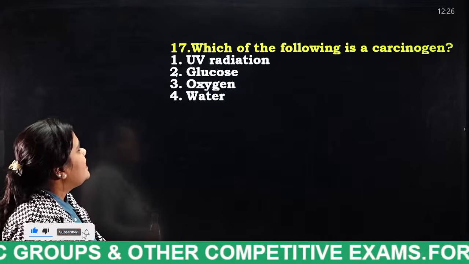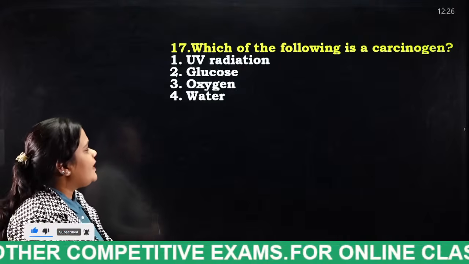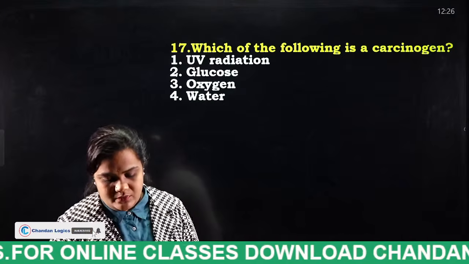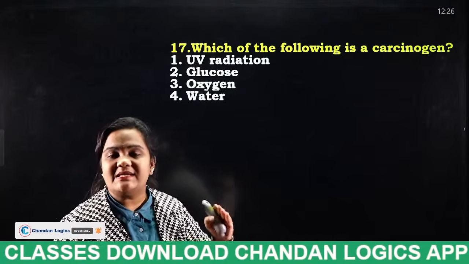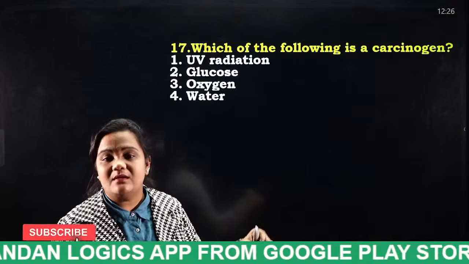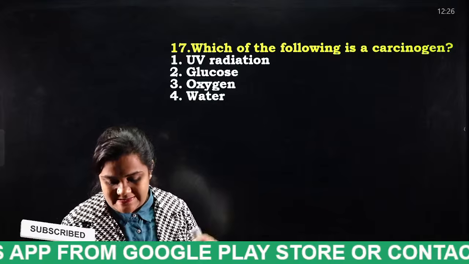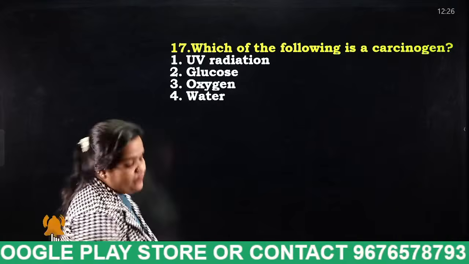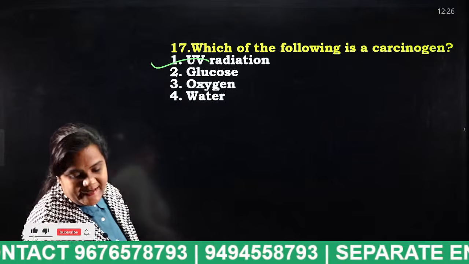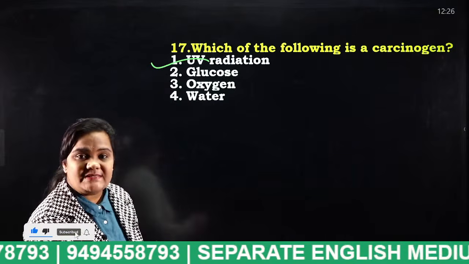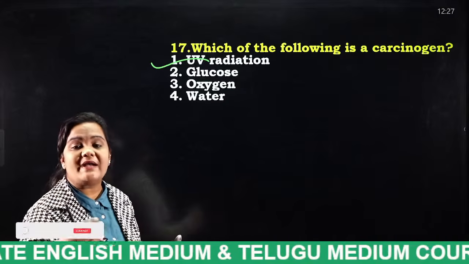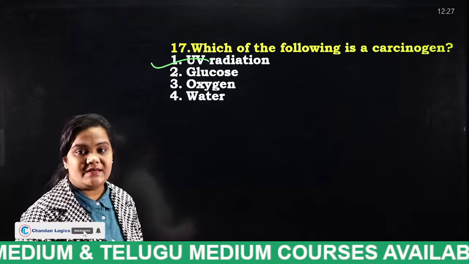Which of the following is a carcinogen? UV radiation, glucose, oxygen, water. Carcinogen. In the given options, which is considered a carcinogen, that means one of the reasons for cell damage? UV radiations. Very good. For example, if a person's skin is exposed to UV rays, what happens to the skin? Skin cancer.